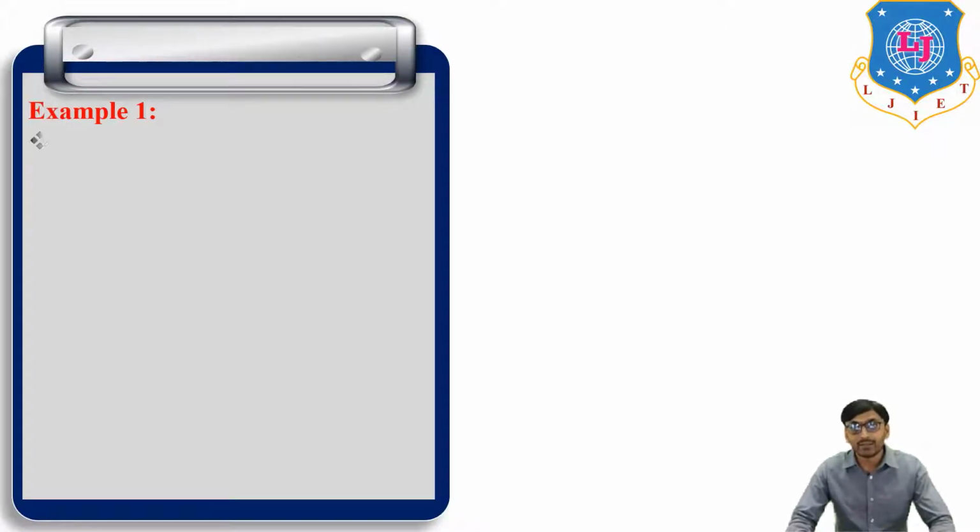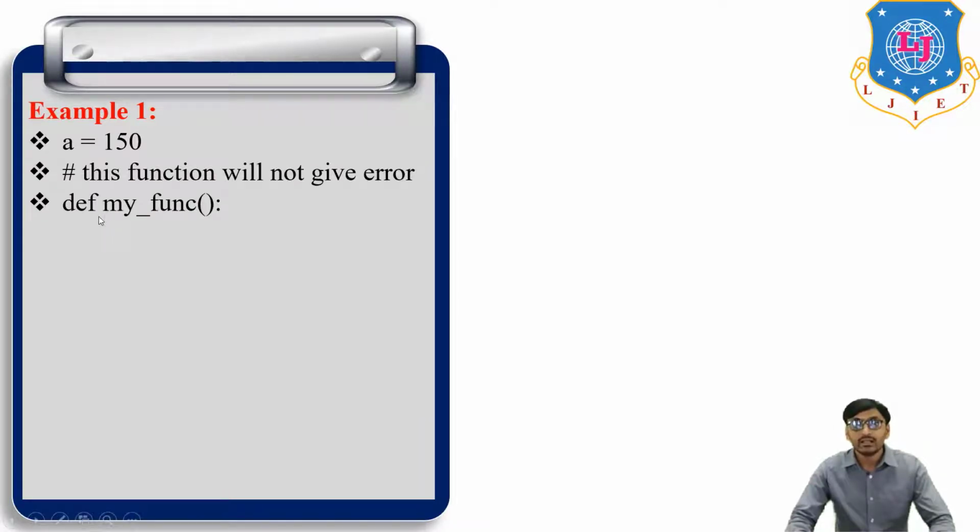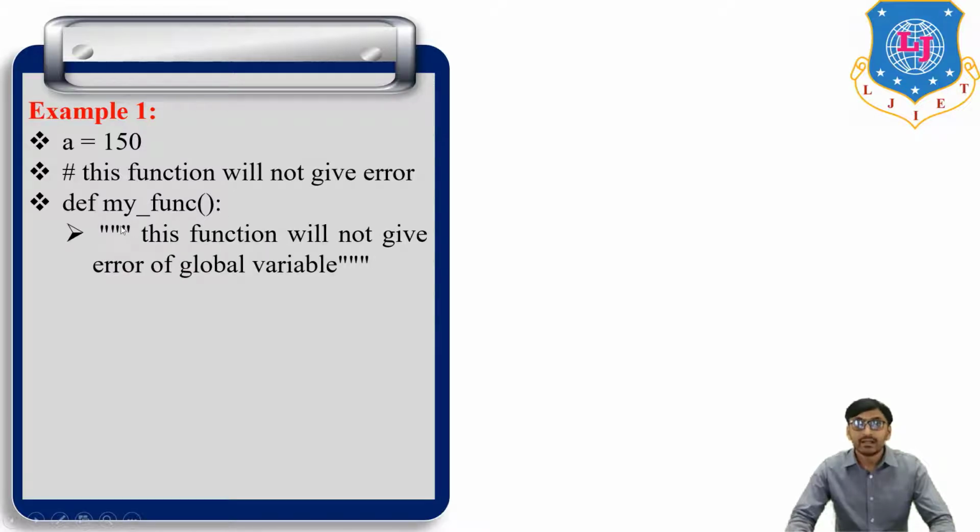Now, example number one: a is equal to 150. Then the function, def my_function with parentheses. These two lines between triple double quotes are the docstring: this function will not give an error of global variable.